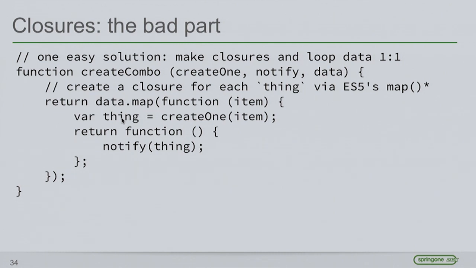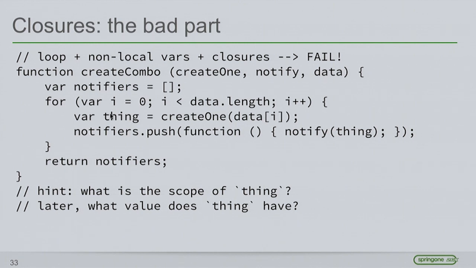Does that make sense? That's very important. It comes down to scoping: we've declared another function, so we've got a new scope, and now we have a one-to-one relationship between thing and the function that's getting exported. Before, in the loop, it wasn't creating a new scope each time. They're all sharing the scope from create combo.